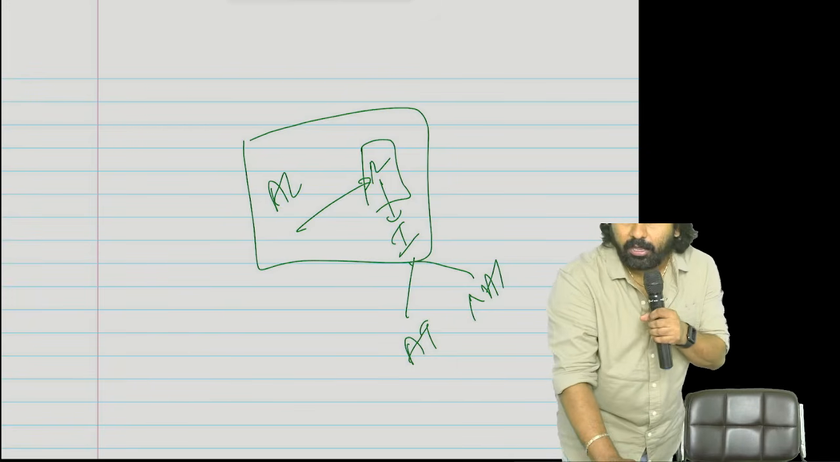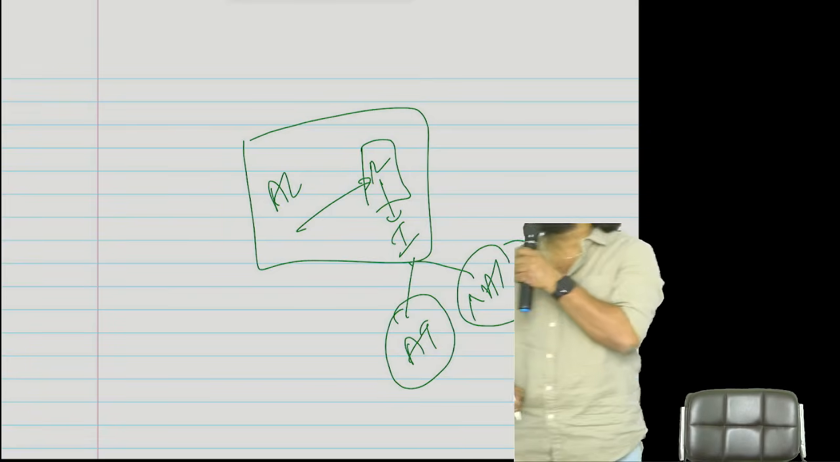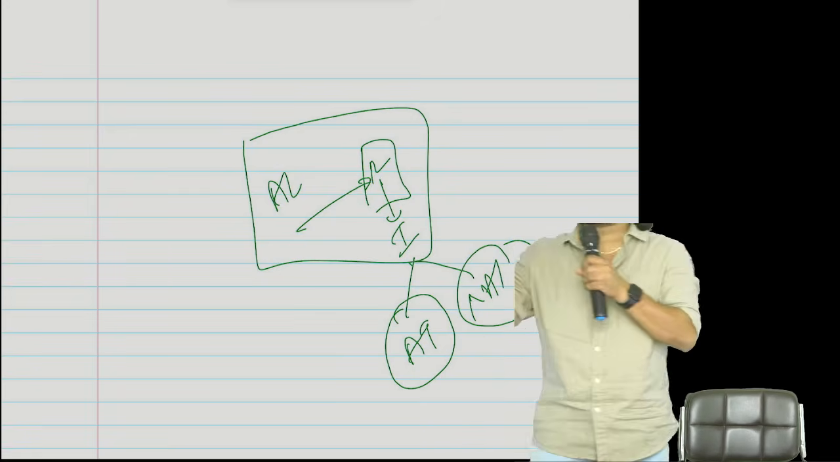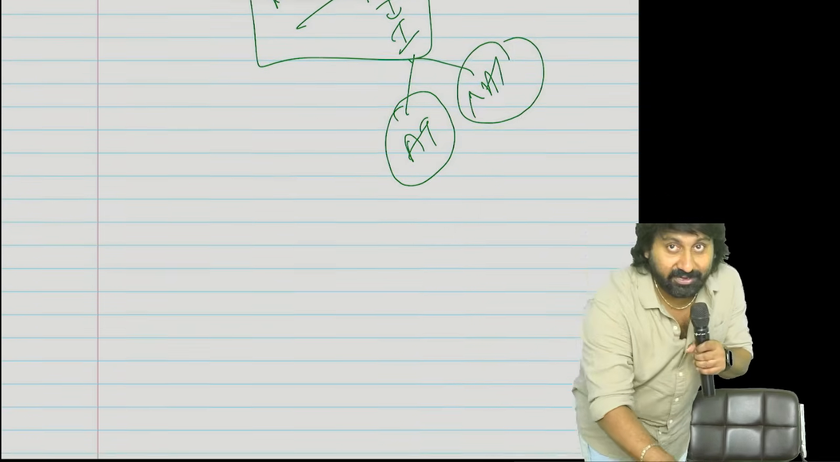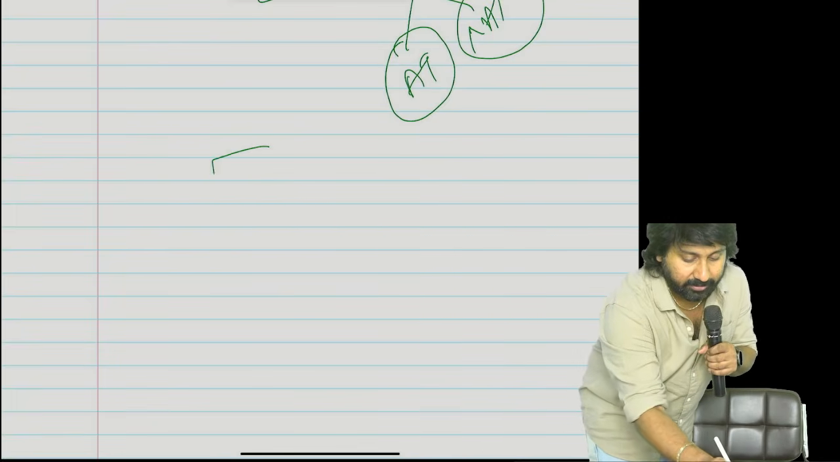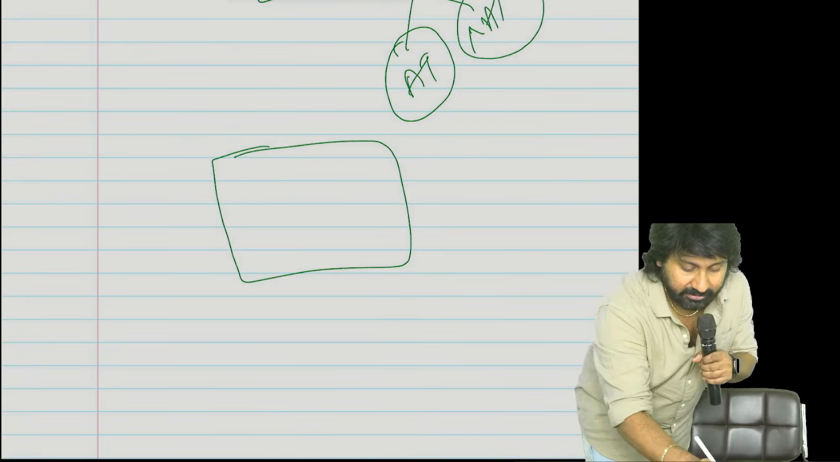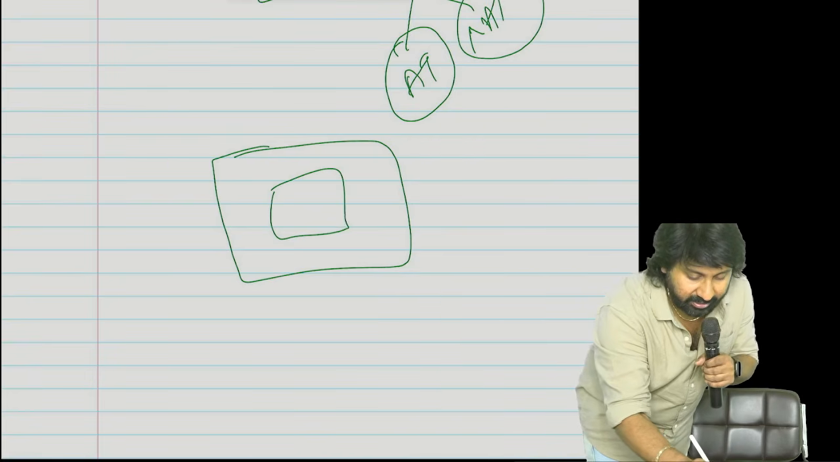Everyone understood? Now I wanted to know whether the income derived from the rent is agricultural or non-agricultural. What do we need to check now? First we do not check the building. We should first check the land. Okay? First we need to check about the land.